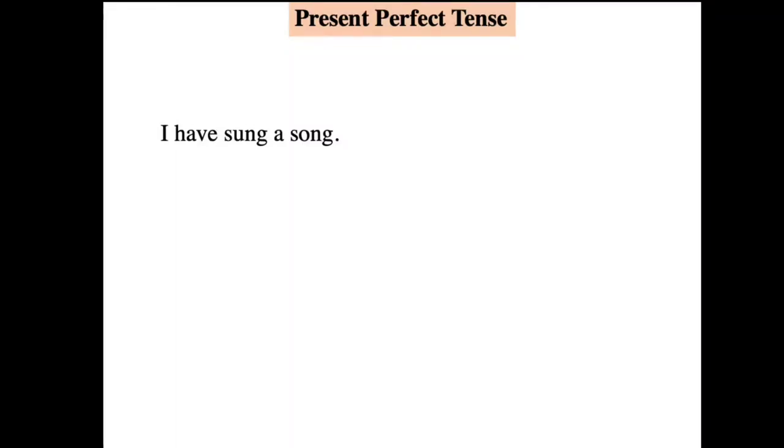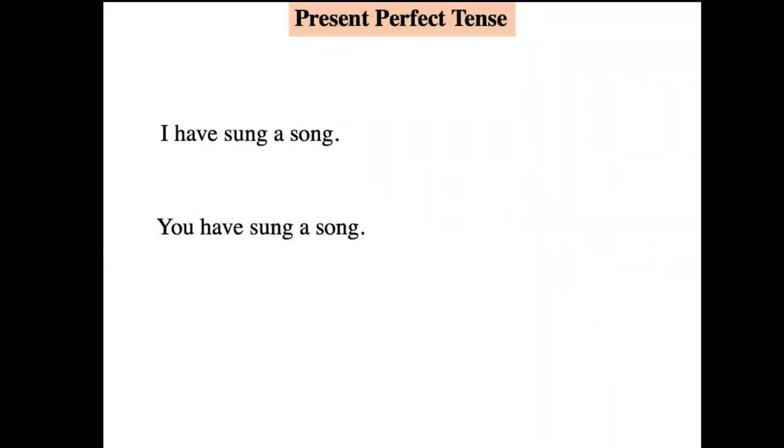The present perfect tense is used to express an action that has been recently completed. It is also used to express an action that began in the past and still continues up to the present or in progress now. Here, I have sung a song, you have sung a song, he has sung a song.